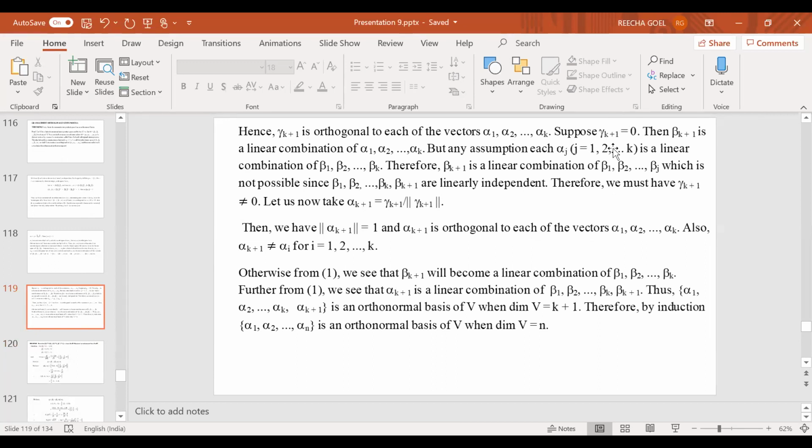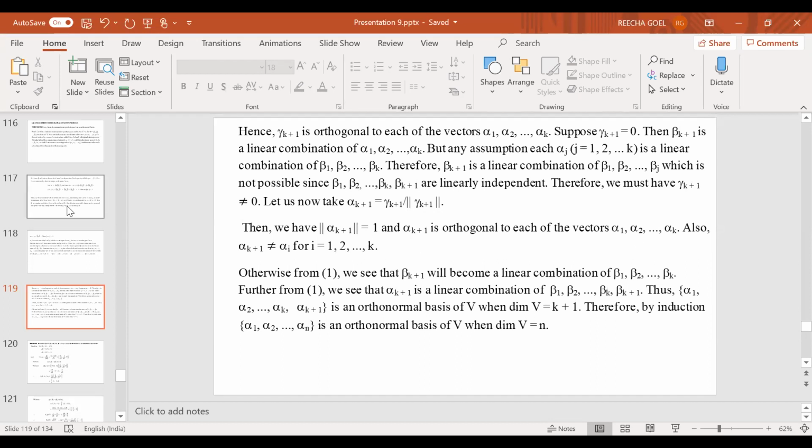And again, if I put this equal to 0, you will see that beta k plus 1 turns out to be a linear combination of alpha 1, alpha 2, ..., alpha k, that is a linear combination of beta 1, beta 2, ..., beta k. But since they are independent, therefore it is not possible. So gamma of k plus 1 cannot be 0. Okay, then I define alpha of k plus 1 to be equal to gamma of k plus 1 upon norm of gamma of k plus 1. Then norm of alpha k plus 1 is nothing but 1. And alpha k plus 1 is orthogonal to each of the vectors alpha 1, alpha 2, ..., alpha k.